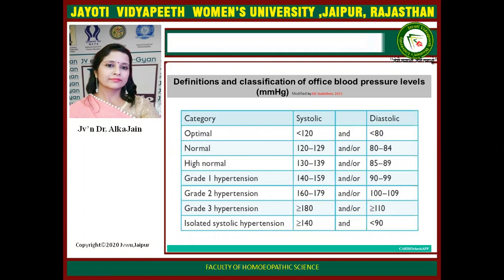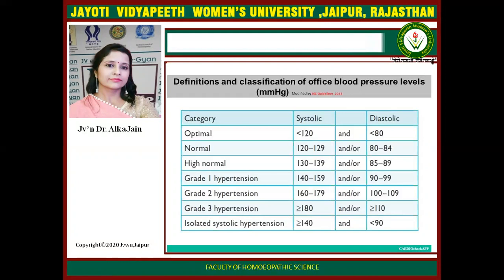The optimal blood pressure is systolic less than 120 and diastolic less than 80. Normal blood pressure is 120 to 129 millimeter of mercury, and diastolic is 80 to 84. High normal blood pressure is 130 to 139, and diastolic is 85 to 89. So these are the ranges of optimal, normal, and high normal.